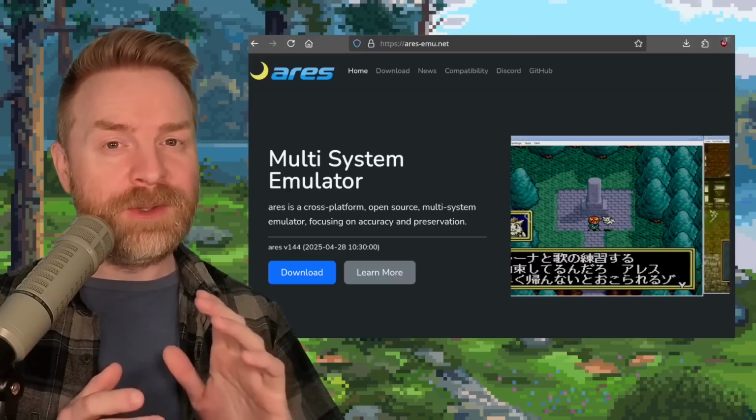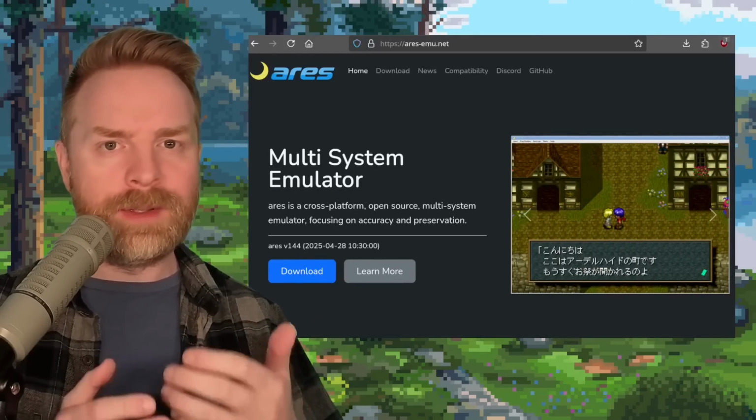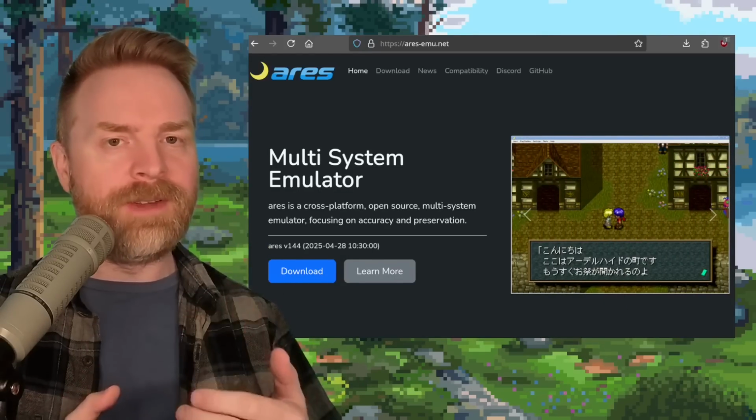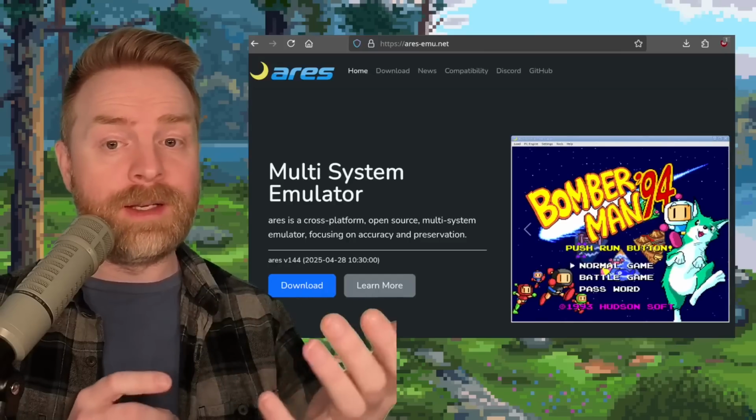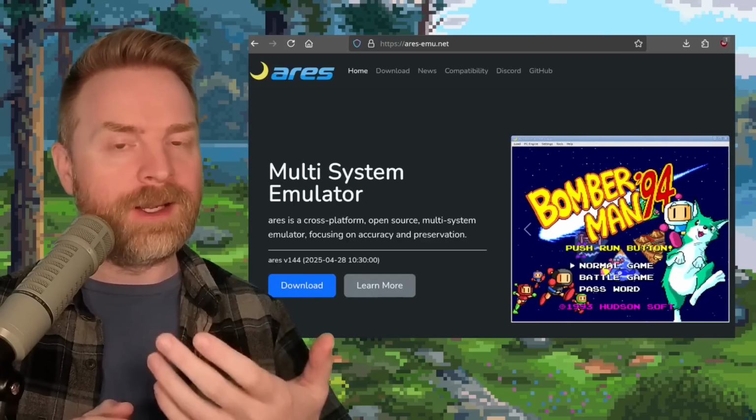Now, if you've never used Ares before, I recommend reading up about it and learning more about it. I think Ares is a fantastic multi-system emulator. I find it very easy to use, straightforward, and I think it works very well.